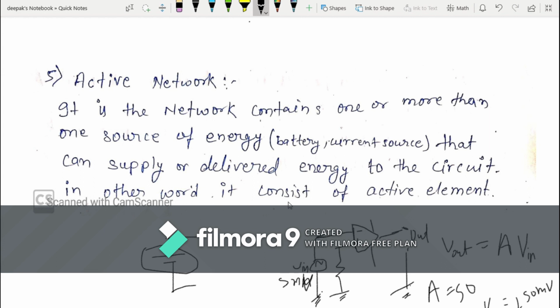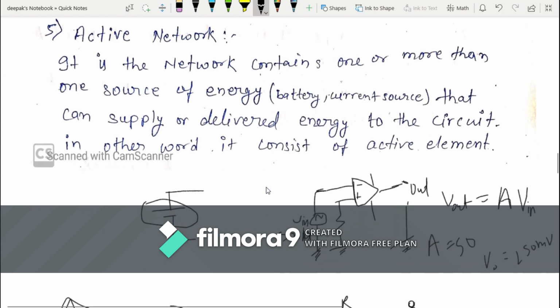In other words, it consists of active elements. What is an active element? An element that delivers energy is called an active element, like transistor, amplifier, voltage source.